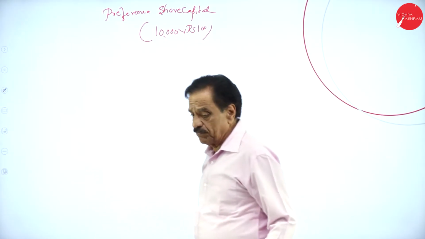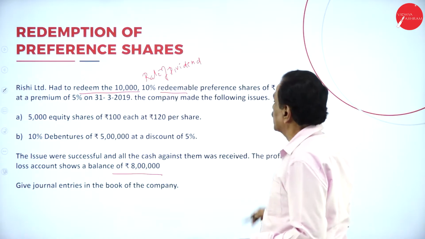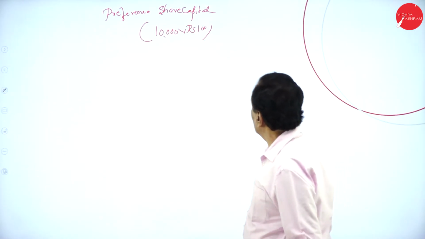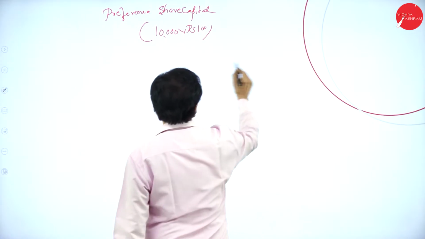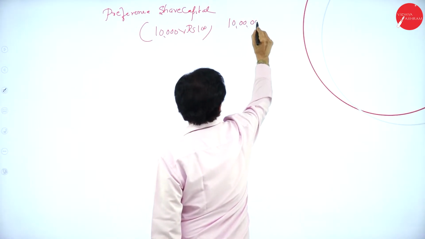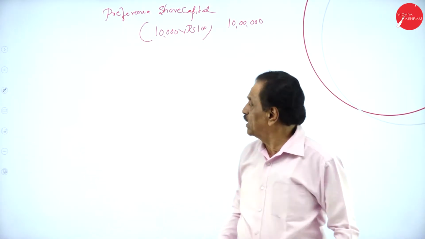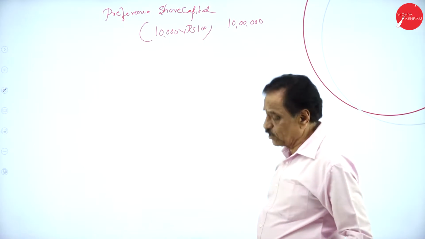See the question? How many shares are there? 10,000, 10% of rupees 100 each. So 10,000 into 100 is 10 lakh to be paid.